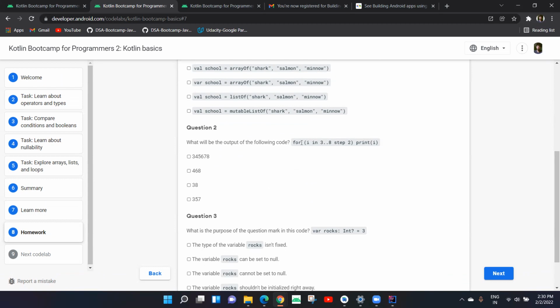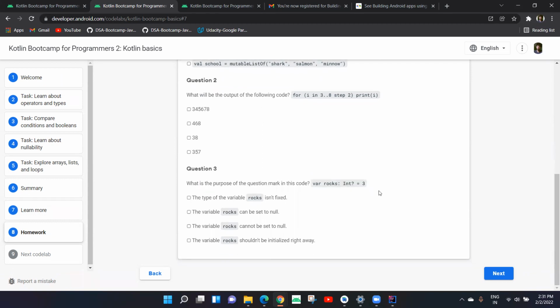For example, if I read this, for I in range 3 to 8, step 2 means we increment each time by 2, print I. So the first I would be 3. 3, 5, 7. Yes, very good. So the answer would be 3, 5, 7.